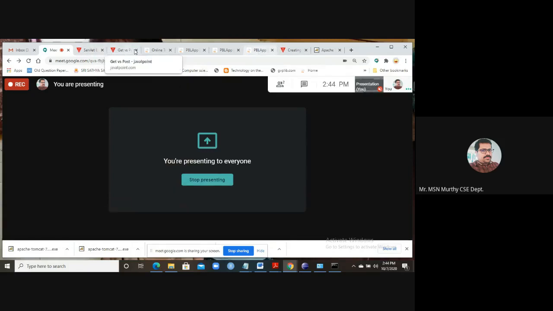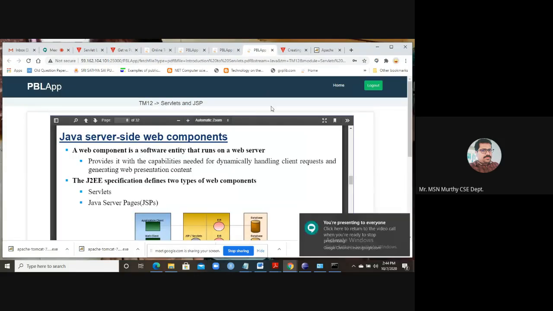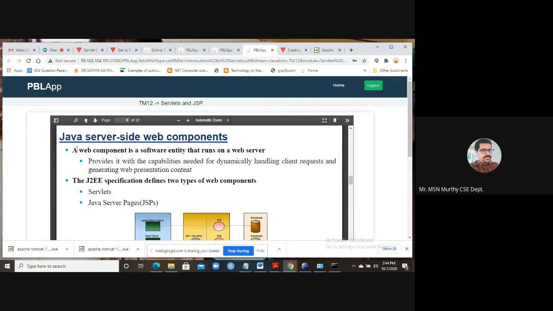Okay, so that is the structure of Tomcat.